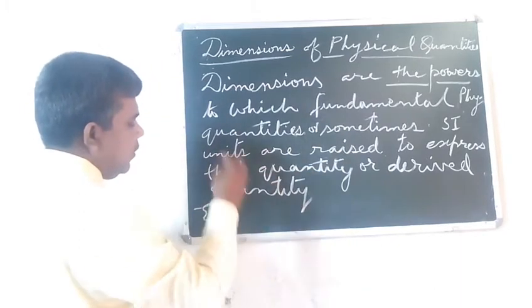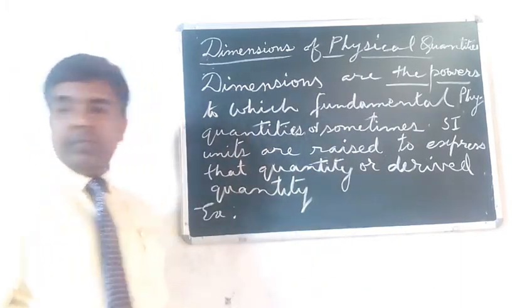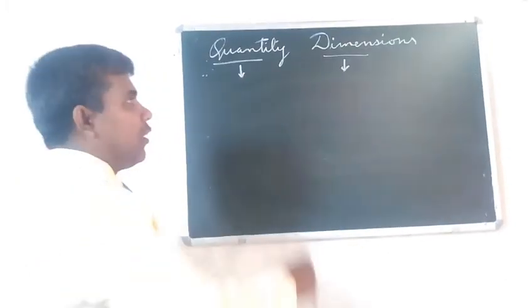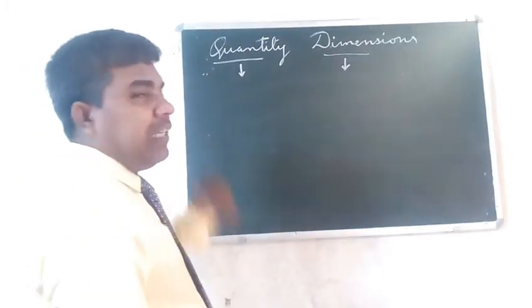Example: first of all, we have to write the quantity.